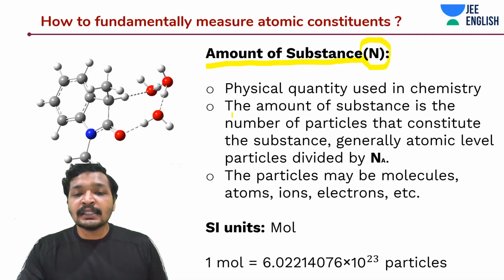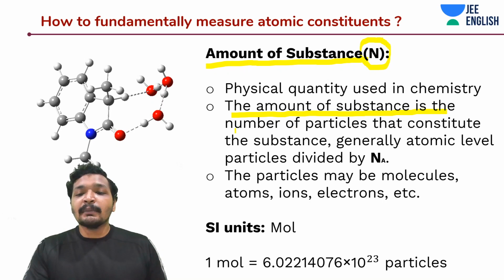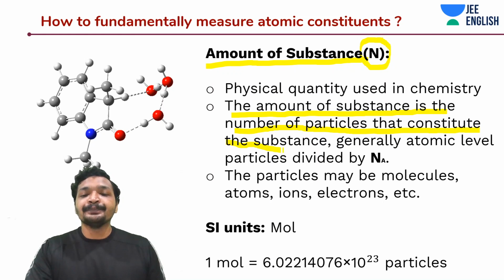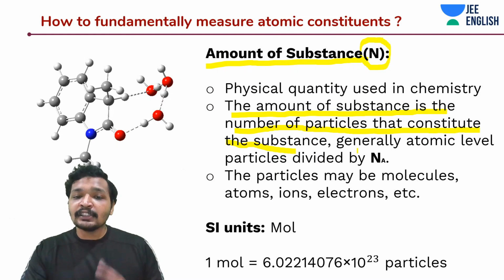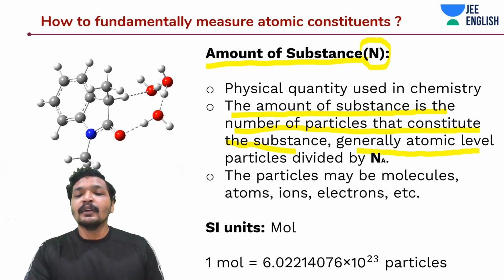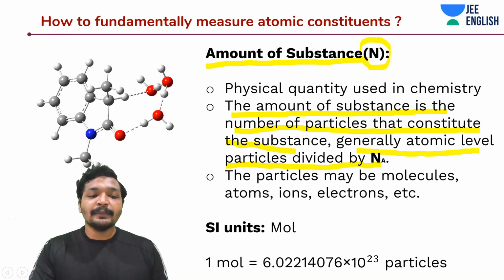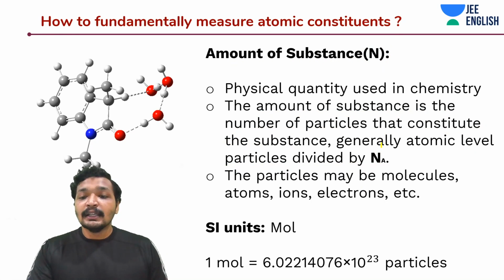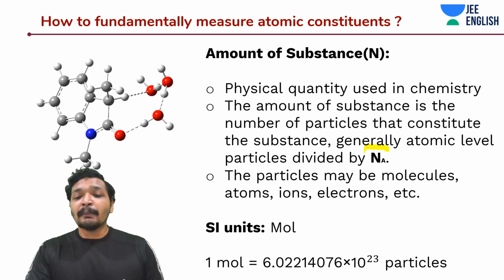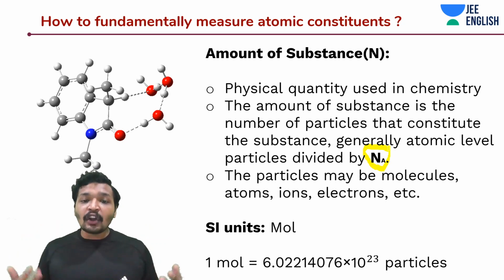The amount of substance is nothing but the number of particles that make up or are contained in the substance. It is defined using Avogadro number, N_A. It's the number of particles contained in a substance, generally at the atomic level.